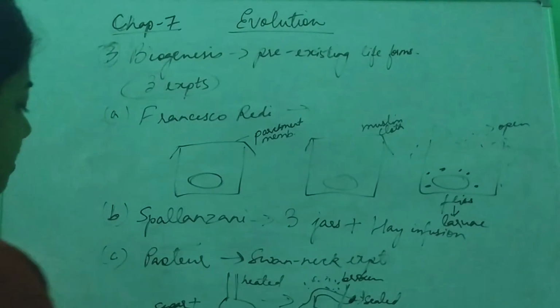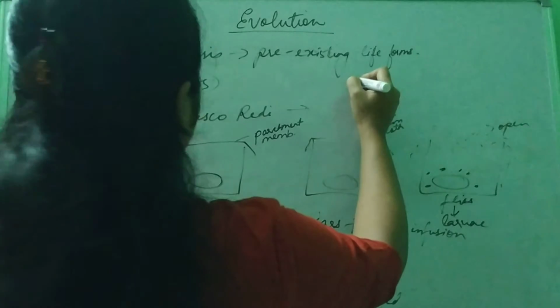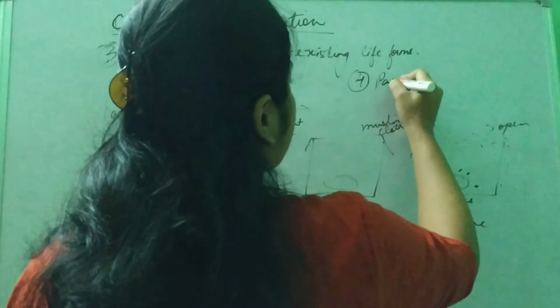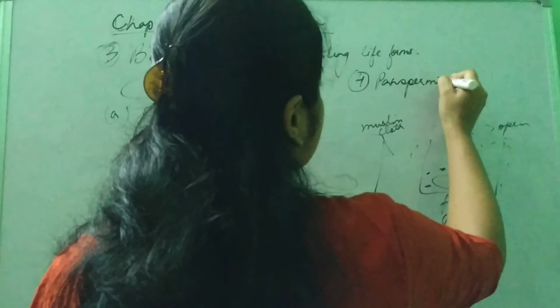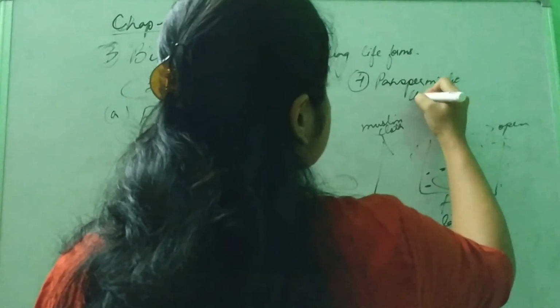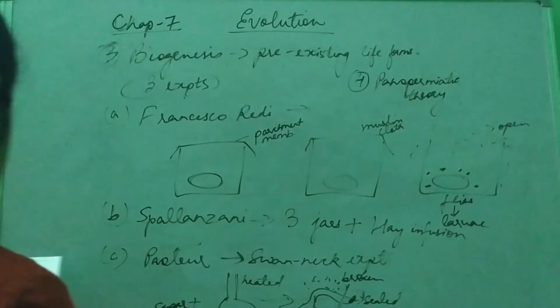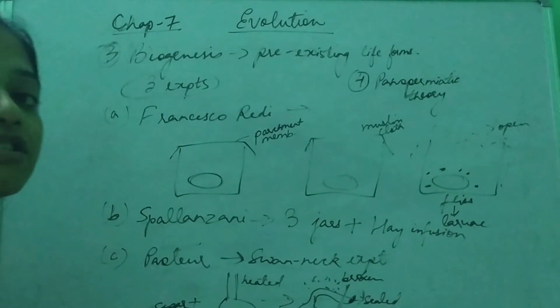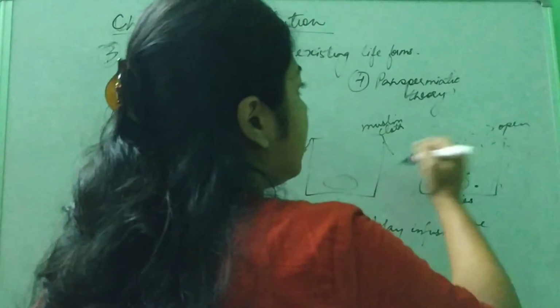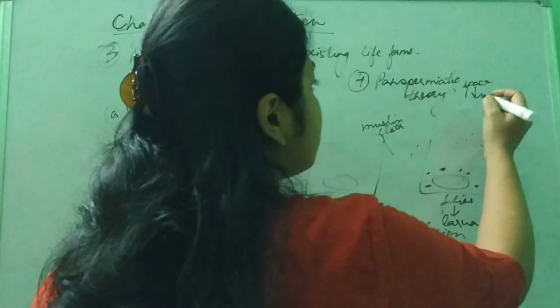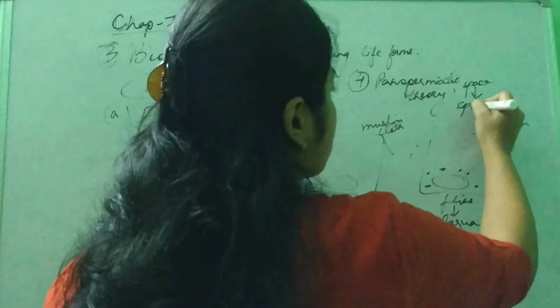This is biogenesis. After biogenesis, the fourth theory is the panspermia theory. What is the panspermia theory? According to this theory, life forms originated in space and came to Earth as spores.